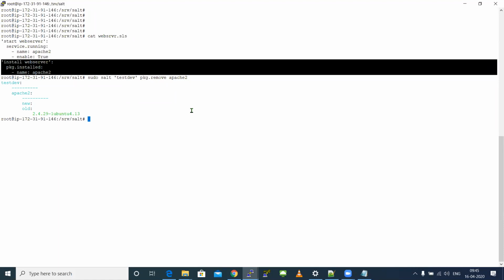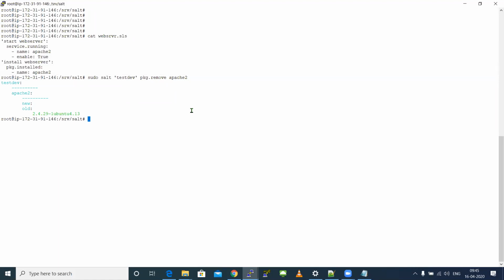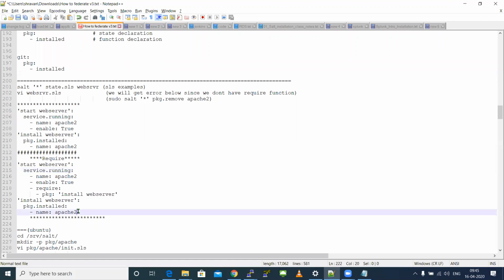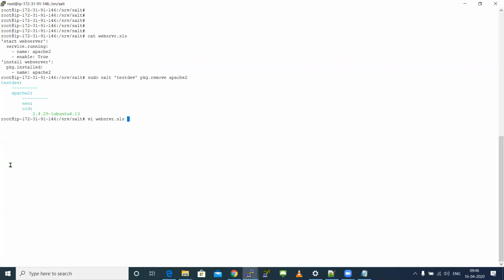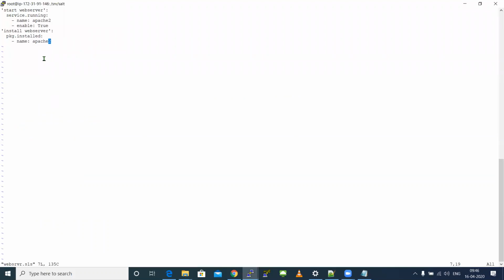We will also be able to override this by using a simple require or watch function. It is a YAML function available. See here, the same code which you use, in between I'm going to add a function called require.